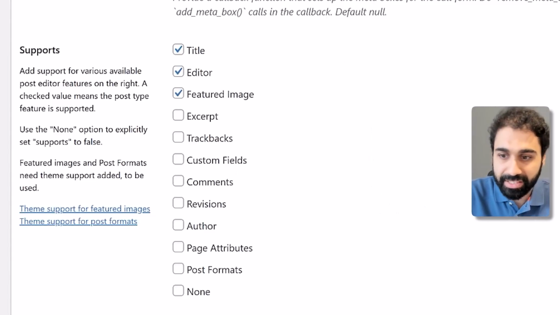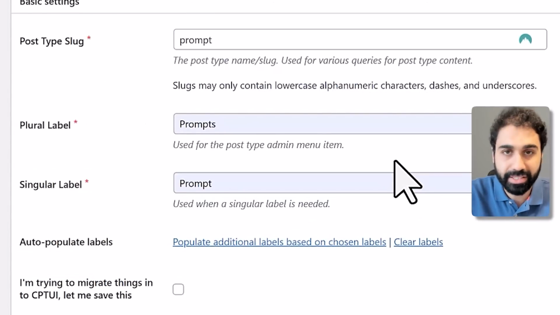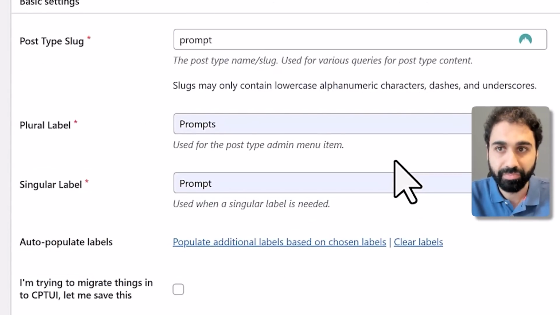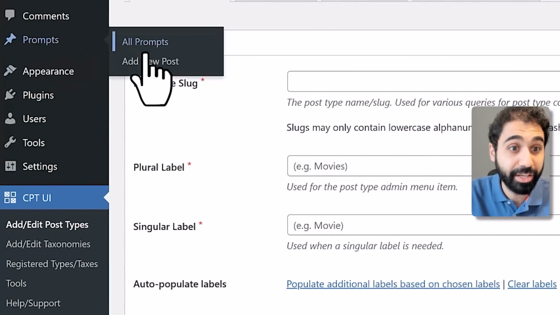Let's now keep things as they are by default and click on add post type. You can edit this later if you want, add things, but let's keep things simple to help you understand the concept easily. You see now in the menu we have prompts. You can now add a new prompt easily.